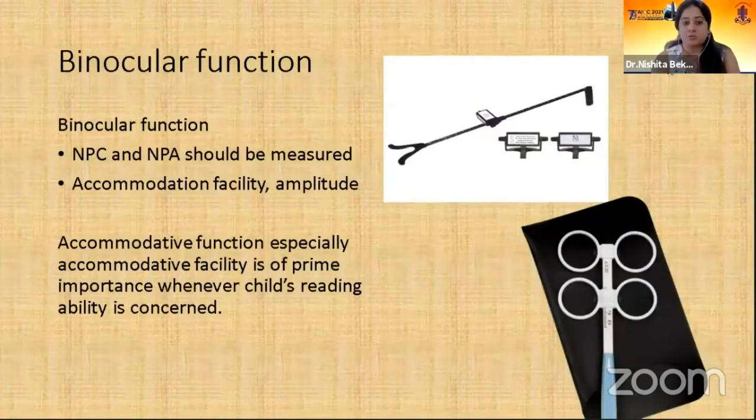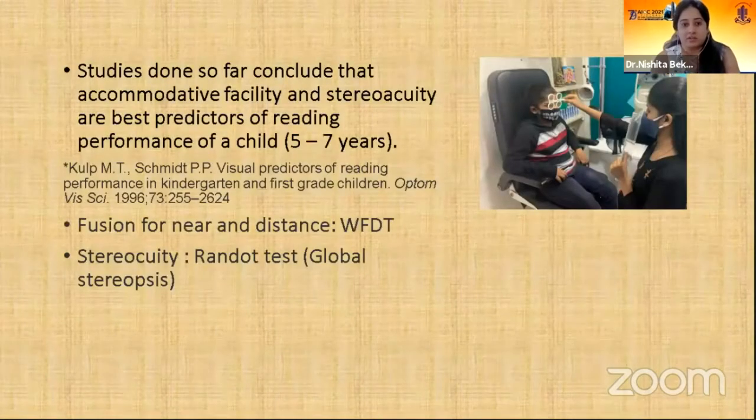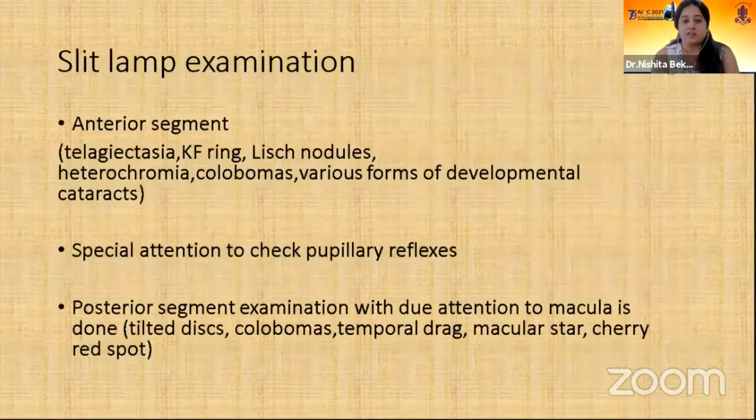Accommodation function, especially accommodative facility, is of prime importance whenever a child's reading ability is concerned. It has been shown that accommodative facility and stereo acuity are the best predictors of reading performance of a child, especially in the age group 5 to 7 years. Fusion for near and distance should be checked with the Worth four dot test. Stereo acuity should be checked with the Random dot test. Slit lamp examination for anterior and posterior segment should be done thoroughly.